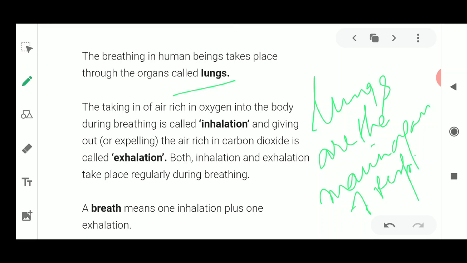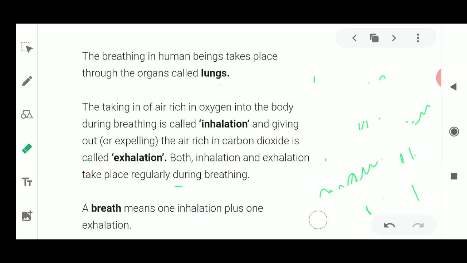Now what happens? Oxygen is taken into the body, and this process is called inhalation. Then carbon dioxide is given out, which is known as exhalation. Both inhalation and exhalation take place regularly during breathing. So breathing means the process of taking in oxygen and giving out carbon dioxide, which scientifically is known as inhalation and exhalation.